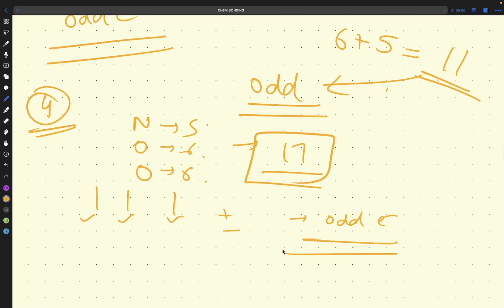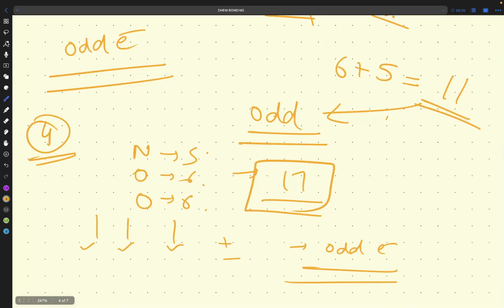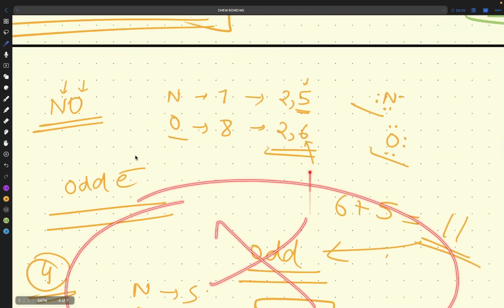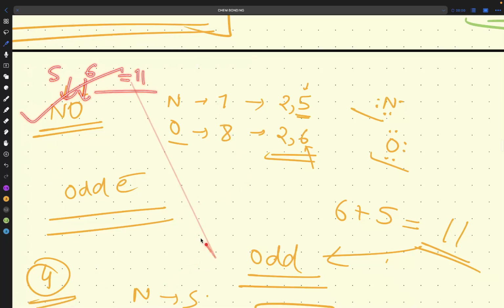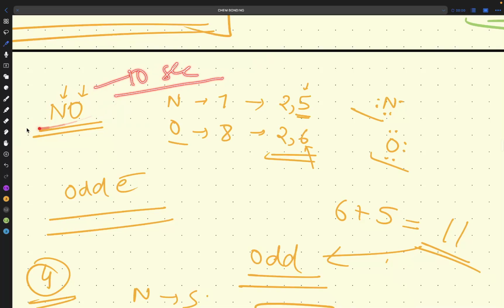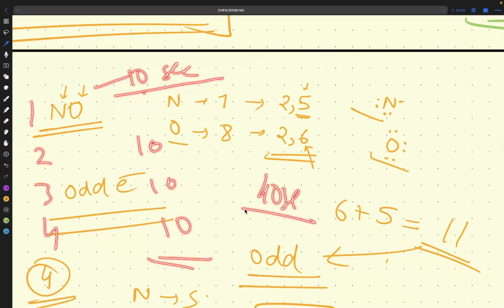That's it. After practicing multiple times, you don't have to do these steps. If it comes in the NEET exam, obviously I am not writing these things. I will directly see NO, 5 plus 6, 11. Tick. How many seconds did it take? 3 seconds. Maximum you will take 10 seconds per option. 4 options are present, so 10 seconds each, 40 seconds, and the question is solved.